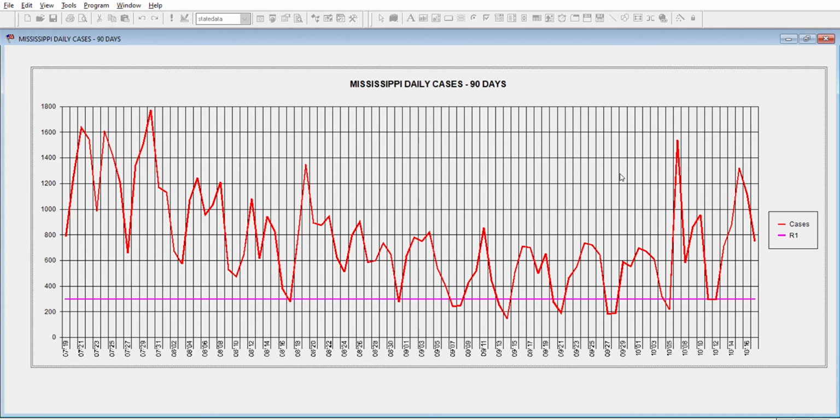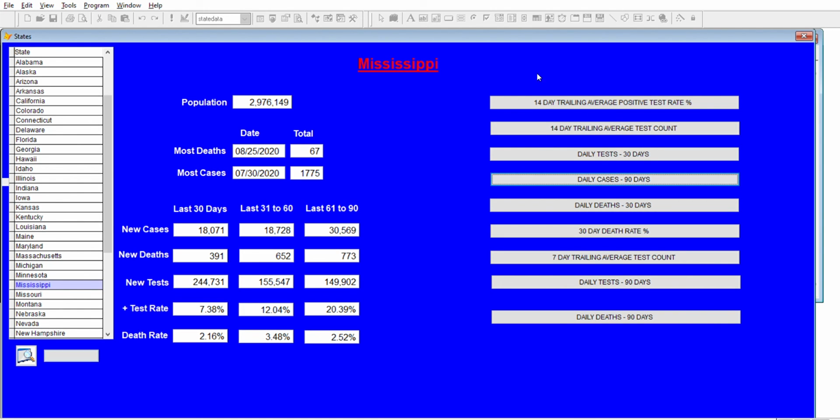If we look at the number of cases per day, they've had a number of days where they've been below, but out of 90 days, it's only about 7 or 8 days. Maybe 9 days, they've been below the R1 level of cases. So Mississippi's kind of up in the air. I'm not really sure what to think, mainly because they test so infrequently. We'll move on to the next state, and that would be South Carolina.